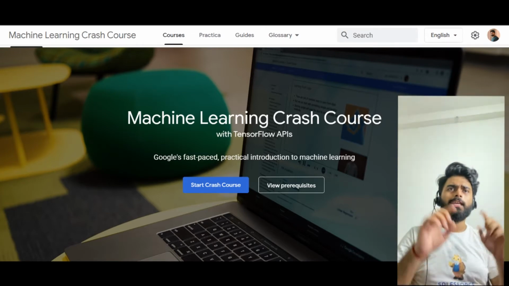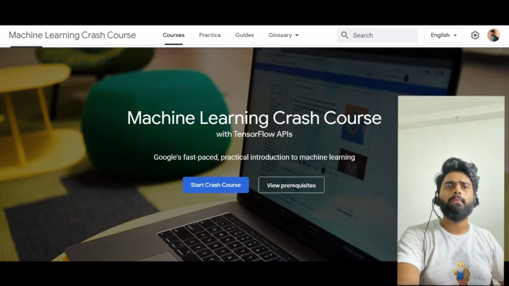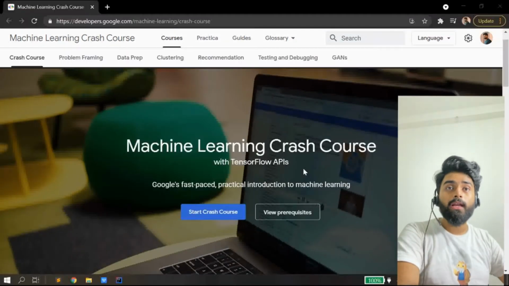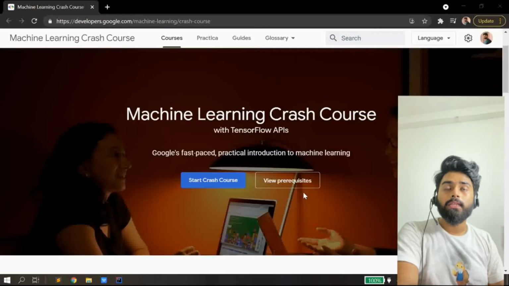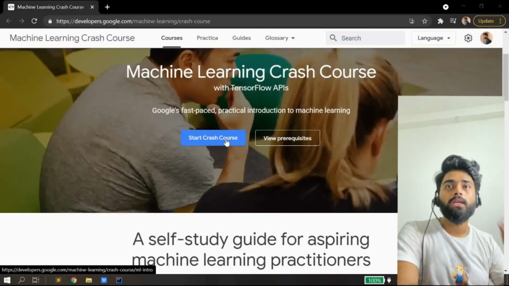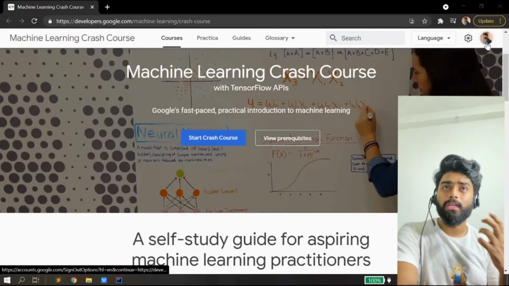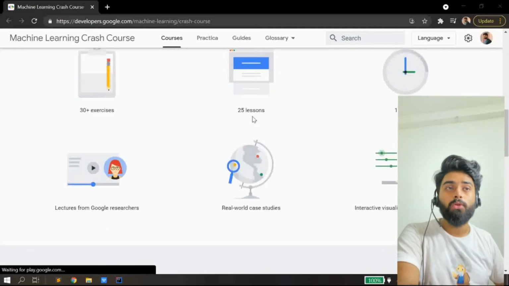Now you can see right here on the screen, it's written machine learning crash course with TensorFlow APIs. So it's based on TensorFlow APIs, a fast-paced, practical introduction to machine learning from Google. Then here you can get start crash course and view prerequisites. Maybe you would have to log in with your Google ID, so you can log in from above. And then let's try to explore this.